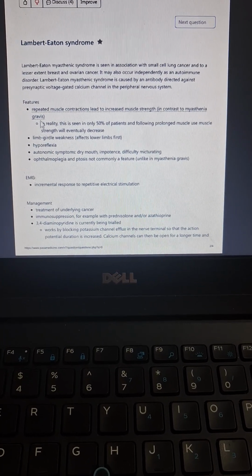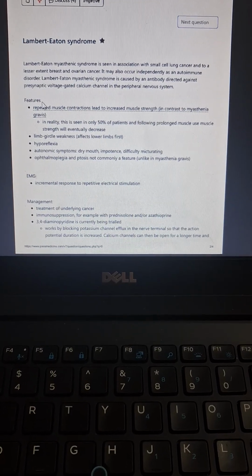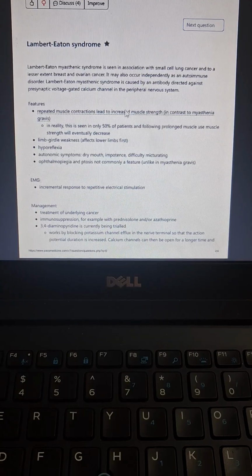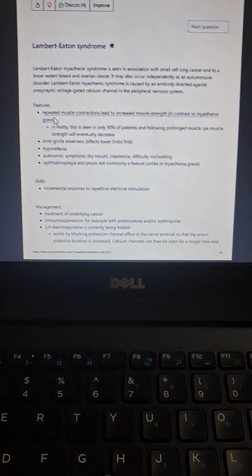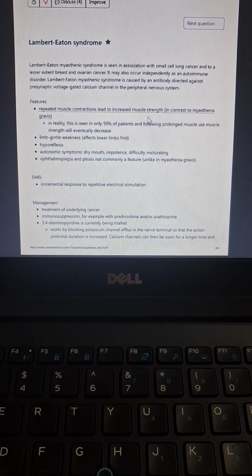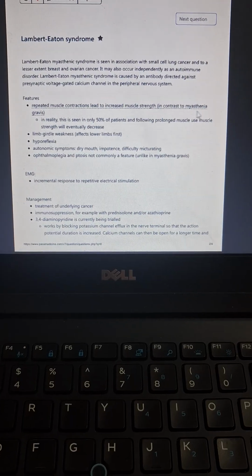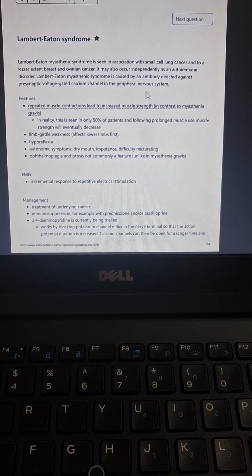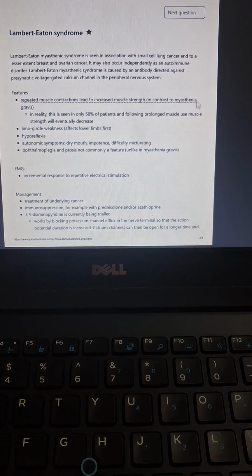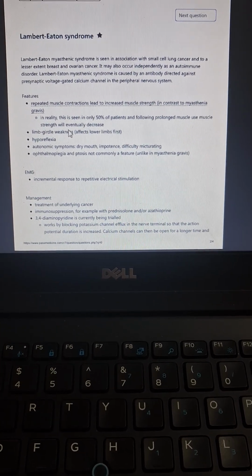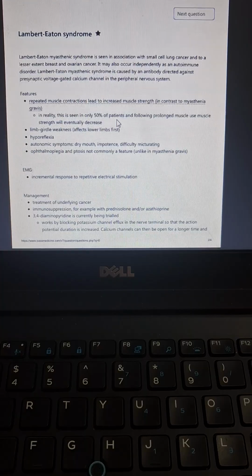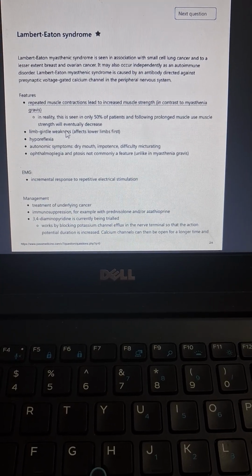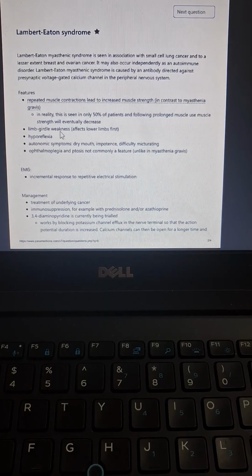All right, so what will be the picture? This is the most important picture, and this is what MRCP most of the time likes to ask you. Repeated muscle contractions lead to increased muscle strength. However, it doesn't happen in myasthenia gravis. Repeated muscle contractions will lead to decreased muscle strength in myasthenia. In reality this is seen in only 50% of patients, and following prolonged muscle use, muscle strength will eventually decrease. Next is limb girdle weakness.